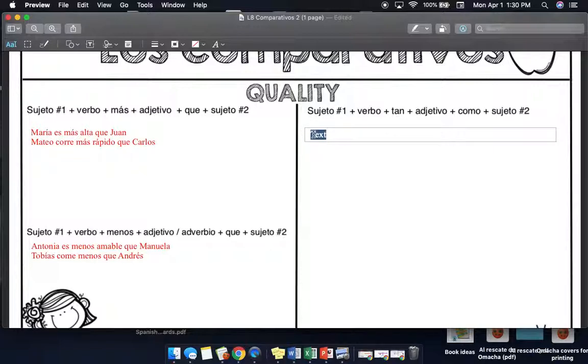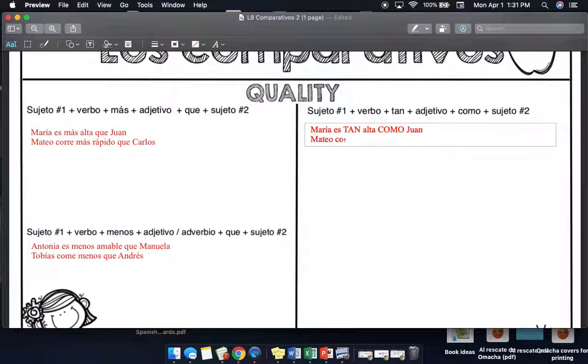So I'm going to just grab the examples from the left, and I'm going to say, no longer María is taller than Juan. María es tan alta como Juan. Okay, so notice that here we need two words to create this comparison of equality, the tan and the como.